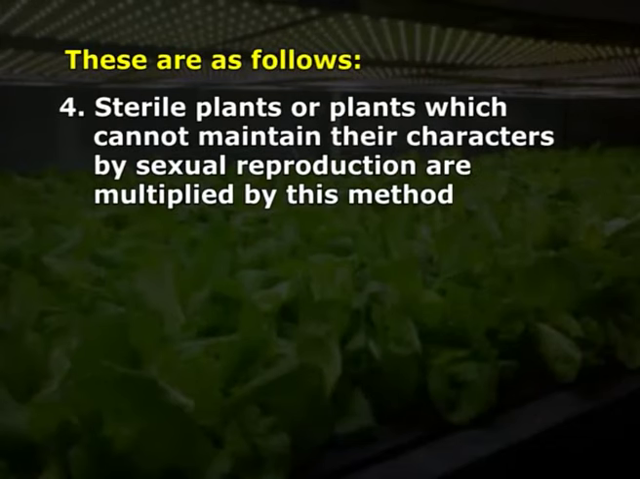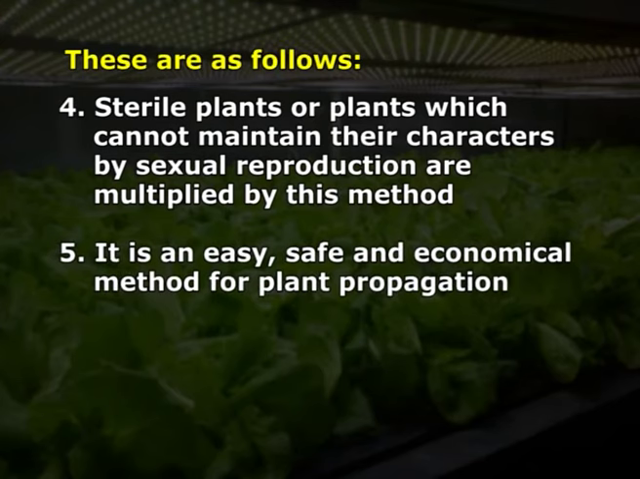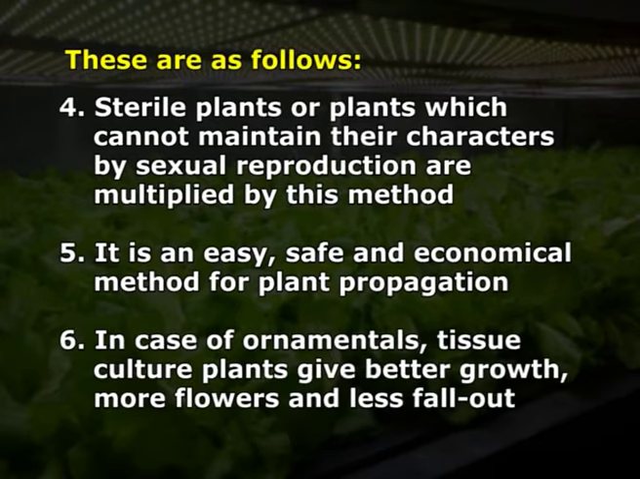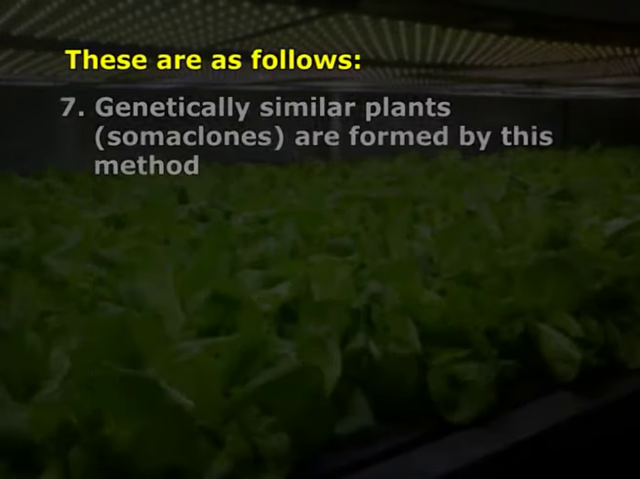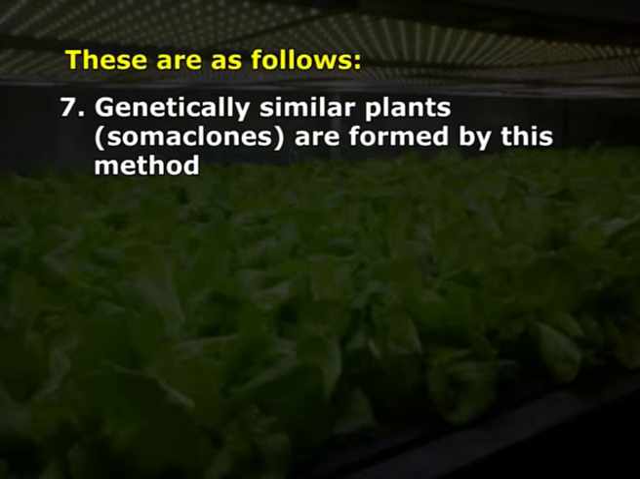Fourth, sterile plants or plants which cannot maintain their characters by sexual reproduction are multiplied by this method. Point number 5, it is an easy, safe and economical method for plant propagation. Point number 6, in case of ornamentals, tissue culture plants give better growth, more flowers and less fallout. Point number 7, genetically similar plants, that is somaclones, are formed by this method.